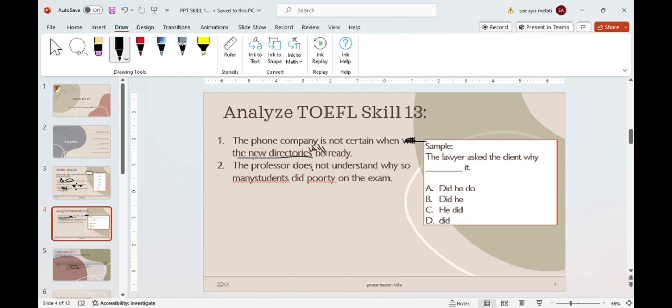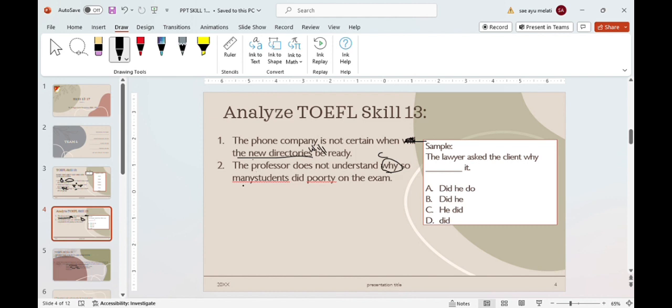The professor does not understand why so many students did poorly in the exam. Why here is a connector.